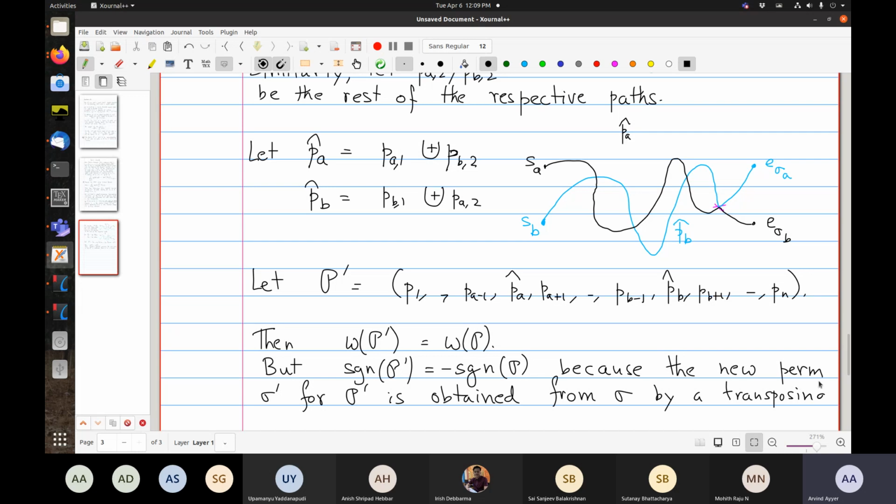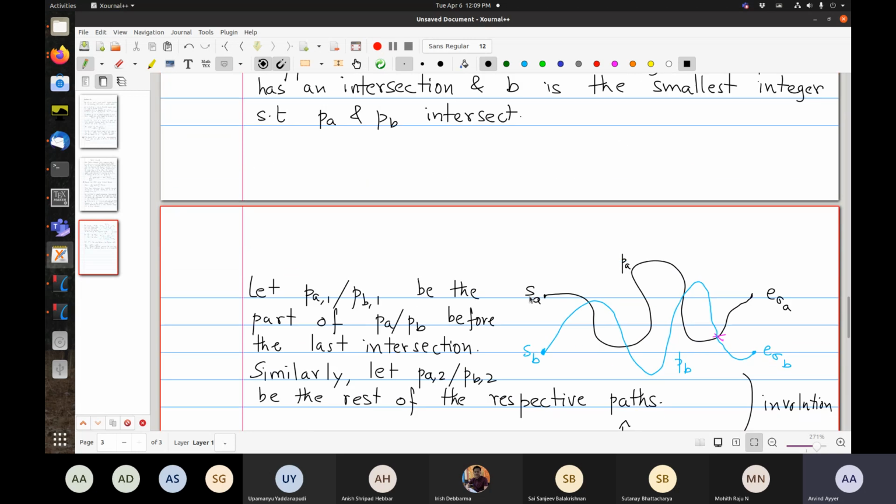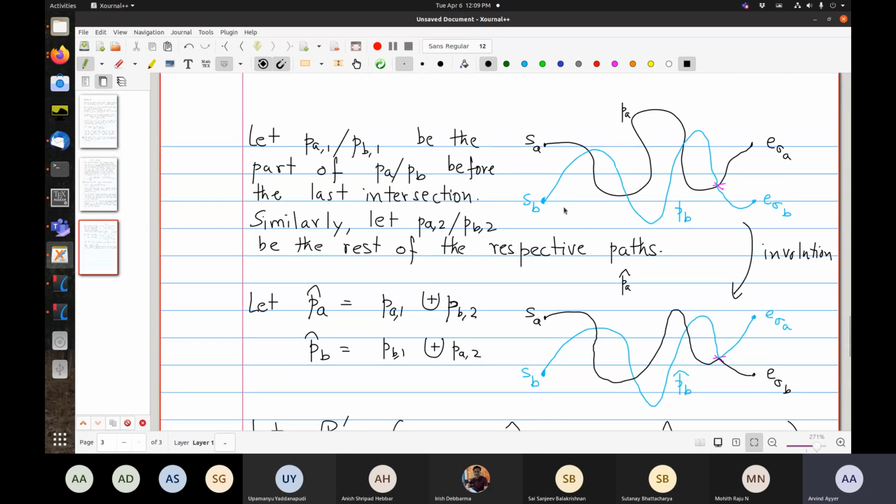By a single transposition. So we switched sigma A and sigma B, that's the only thing we did. And it's clear that it's an involution. If I started with this path, again A and B would be the same. Remember, we chose A and B in this particular way. They would still be the same.